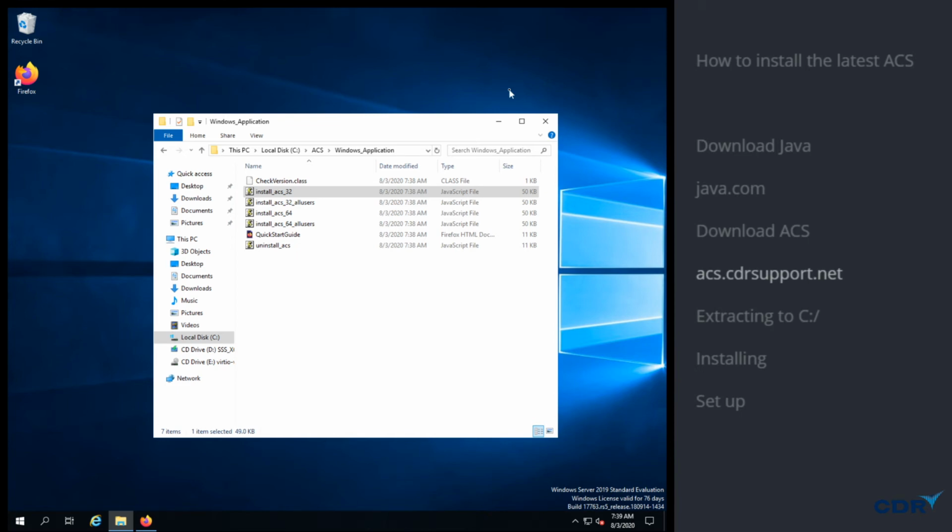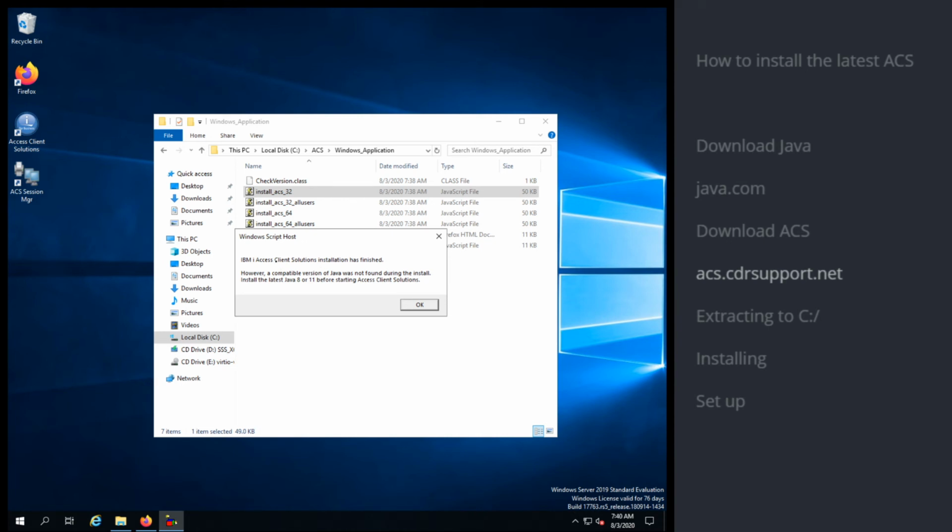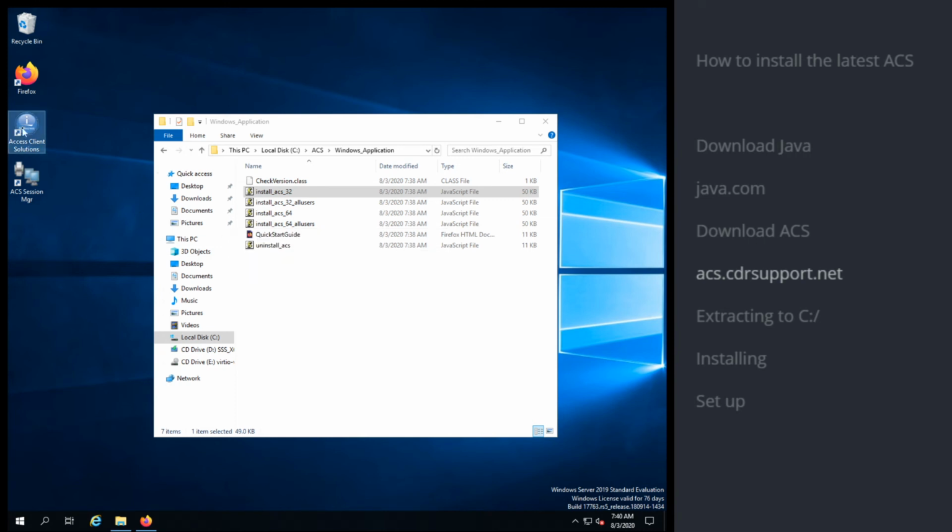Typically, after you click that, here we go. We have some movement here. We should be receiving a pop-up here pretty soon saying that it was completed. You can see our shortcut apps are being added. Oh, here it is. Access Client Solutions has finished. Fantastic. That's concerning. We'll see if we actually did install ACS or Java. Let me click OK, and let's find out.